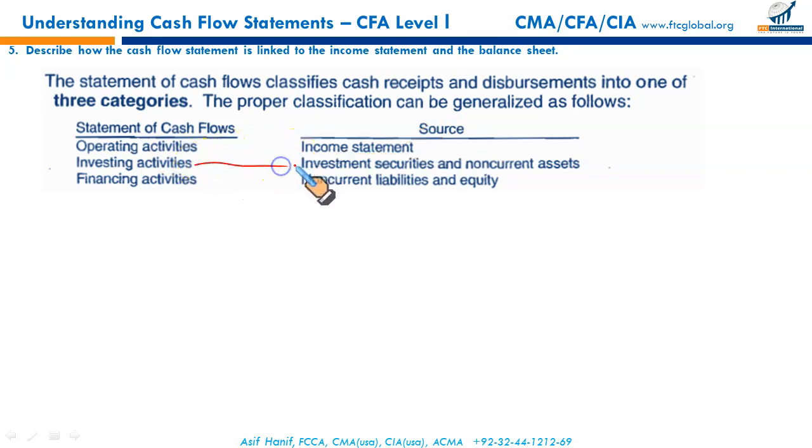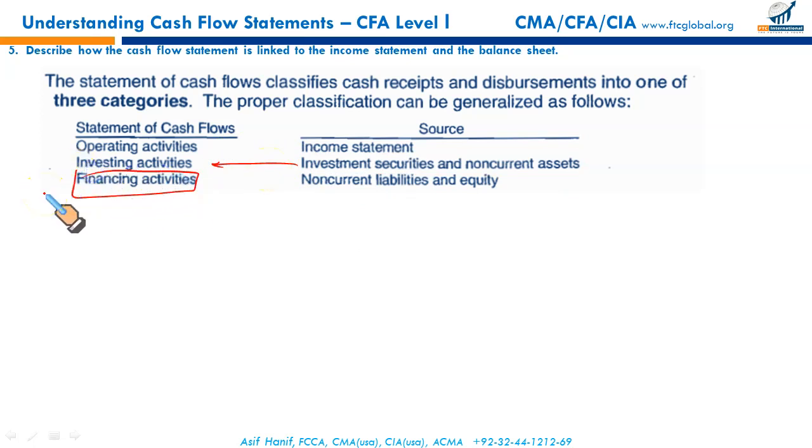Investing cash flows. Investing cash flows involve long-lived assets, investments in bonds, and investment in equity. So where do we find these? We find these in the long-lived assets section of the balance sheet. Investment securities and non-current assets. Acquisition of non-current assets, disposal of non-current assets, acquisition of investments, disposal of investments. All these relate to your investing activities. Financing cash flows.